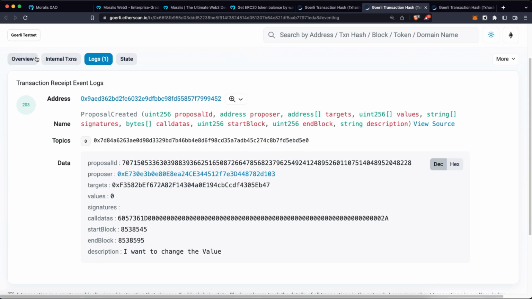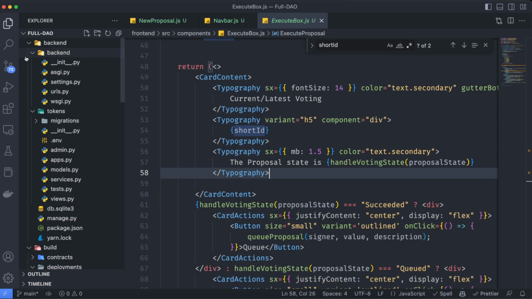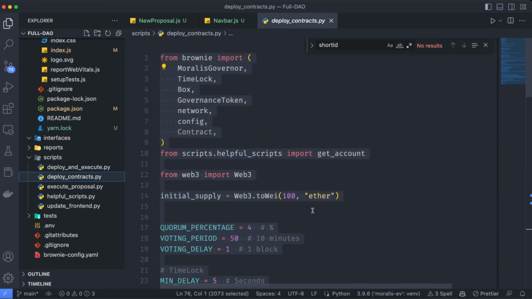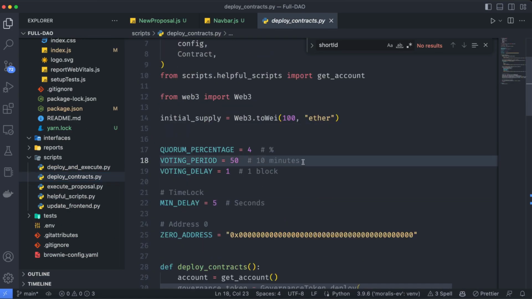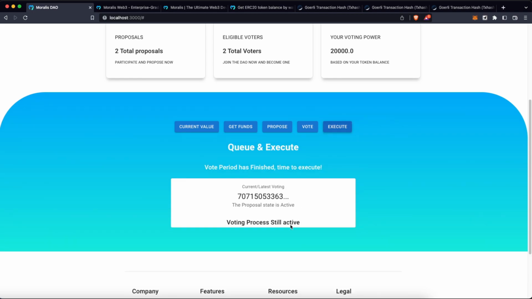And remember, we need to wait until this proposal is finished. The reason is that in the smart contracts, we set this up on deployment to be at least 10 minutes. So we must wait until this proposal is at least 10 minutes old. Until then, if we go to the execute function, it tells us that the voting process is still active, so we must wait. I'll see you in 5 minutes.